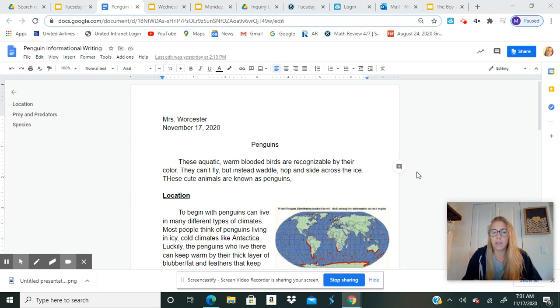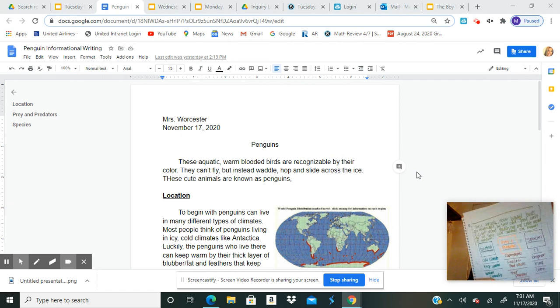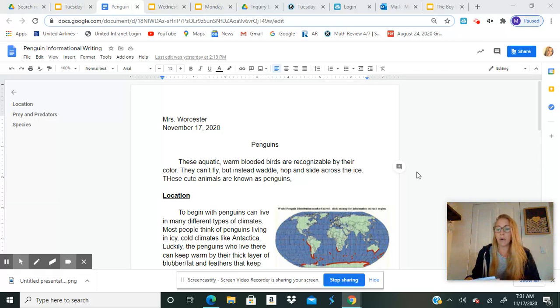Okay, so last week we planned our informational writing about penguins. So we should all have this map completed. Now we're going to take our planning and the notes that we took, because in our planning we might not have written everything that we wanted to say. So we're going to be using both of these to write our story or our informational article.